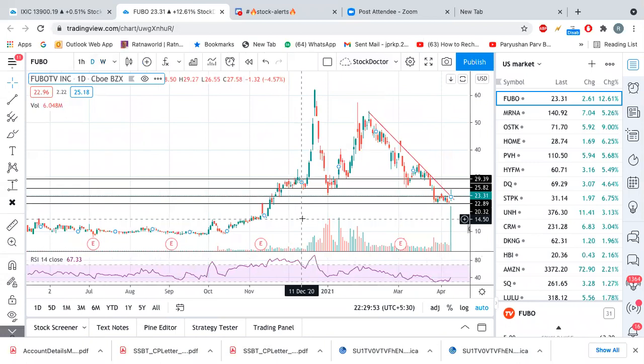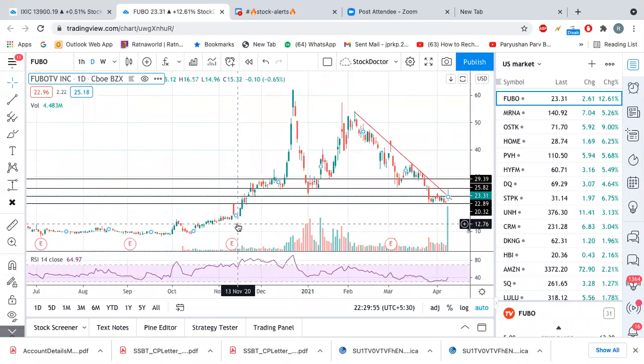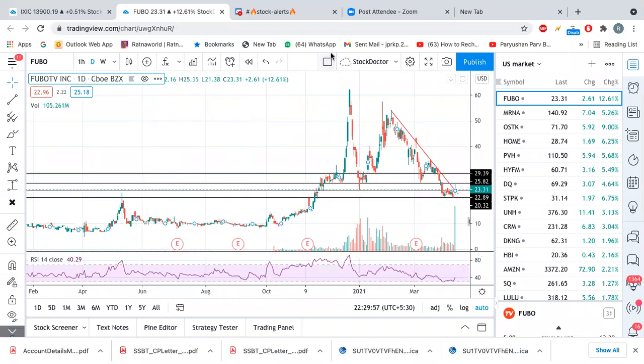Fubo was in one range for a long time. Then it started spiking up from there. Before this the volume was so low, and then from here the volume started spiking up two to three times. Then the stock started making up moves from here.